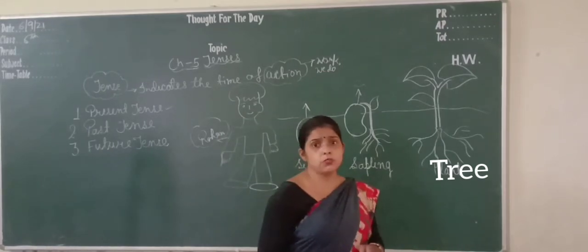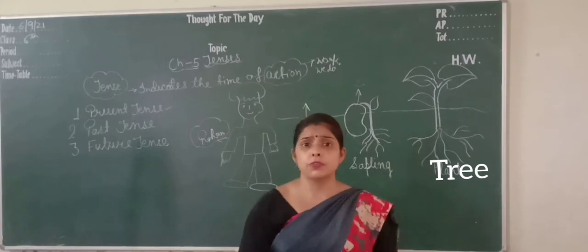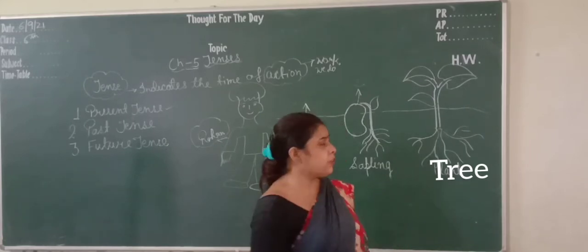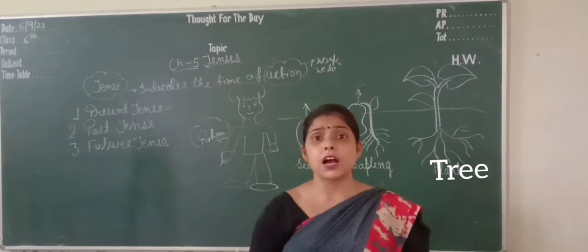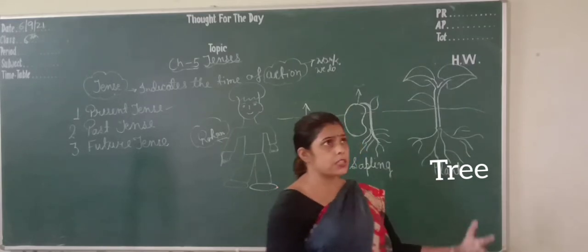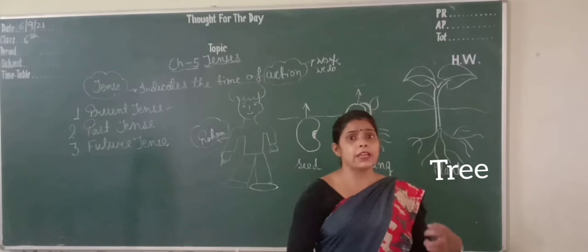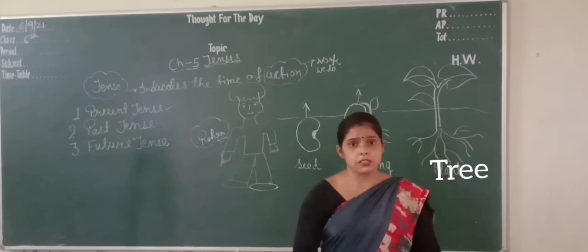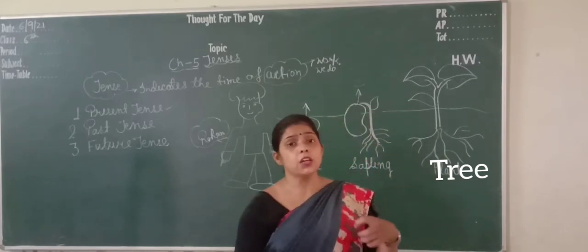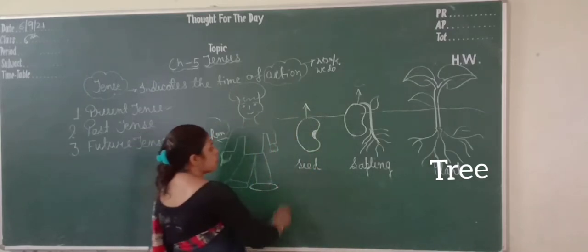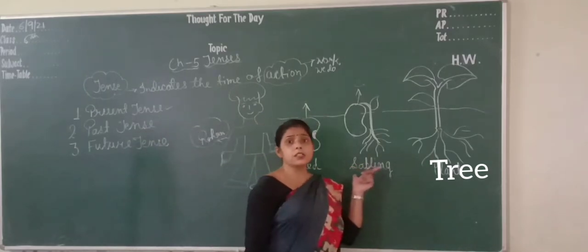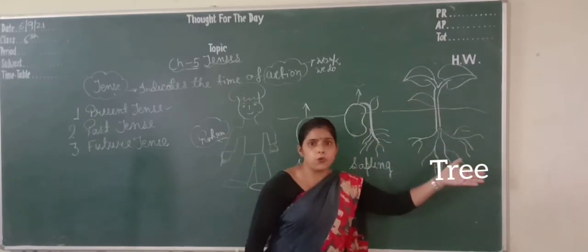So Rohan is very happy to see it has become a sapling. Now Rohan is thinking about the future. When it becomes a tree, then it will give us fruits, oxygen and so many useful things. So now, as you can see, Rohan sowed a seed few months before.